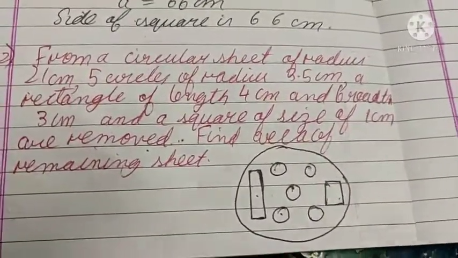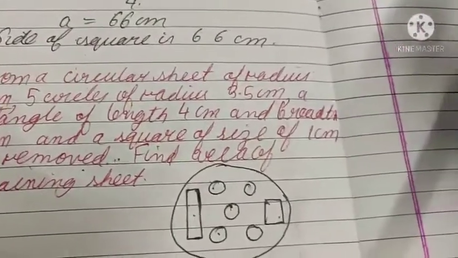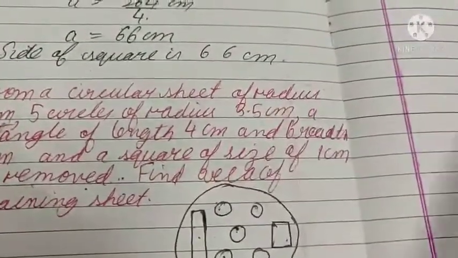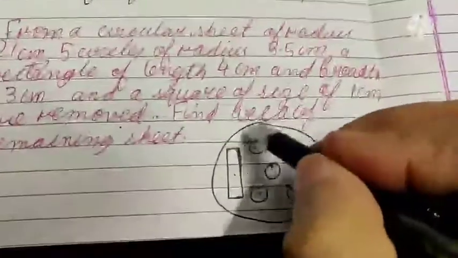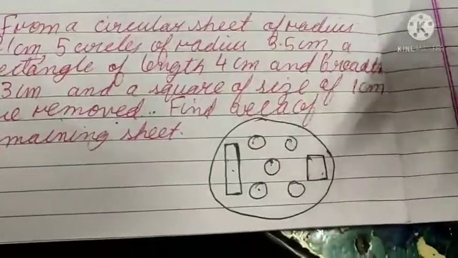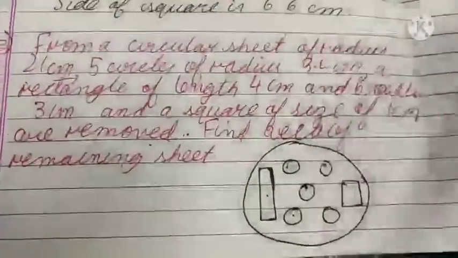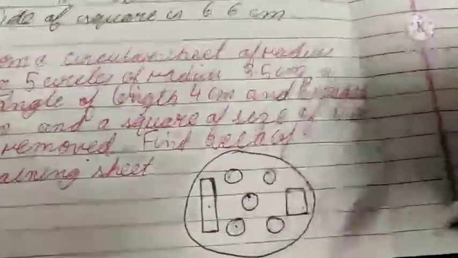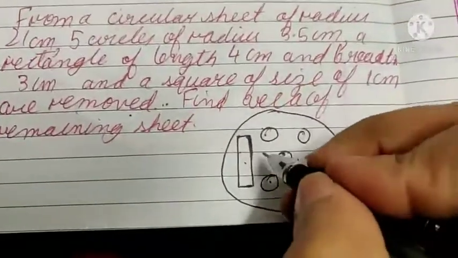These were just stuck over the sheet, so we have removed these from the sheet. This is not on the boundary, it is inside. So we have to find the area of the remaining sheet, this part.